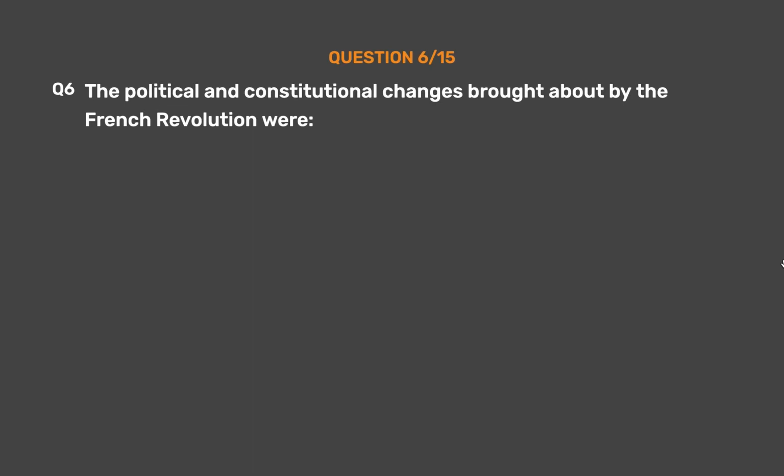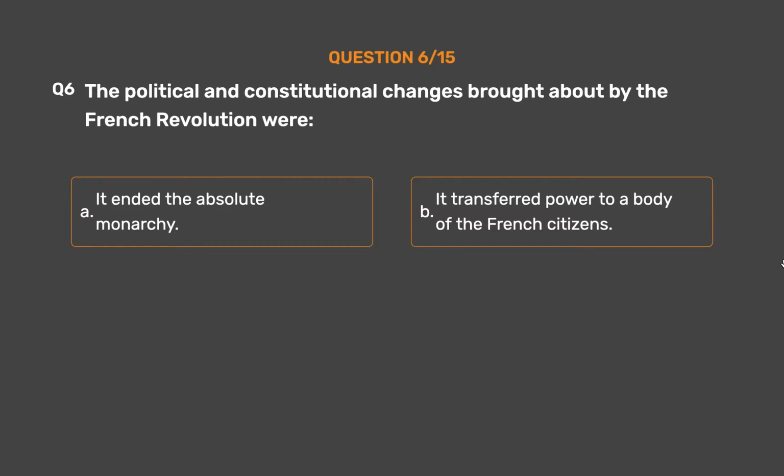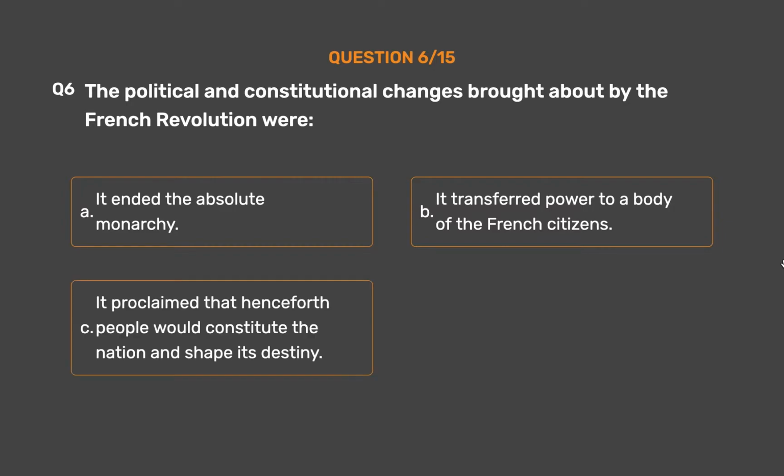Question number 6. The political and constitutional changes brought about by the French Revolution were option A. It ended the absolute monarchy. Option B. It transferred power to a body of the French citizens. Option C. It proclaimed that henceforth people would constitute the nation and shape its destiny. Option D. All of them.